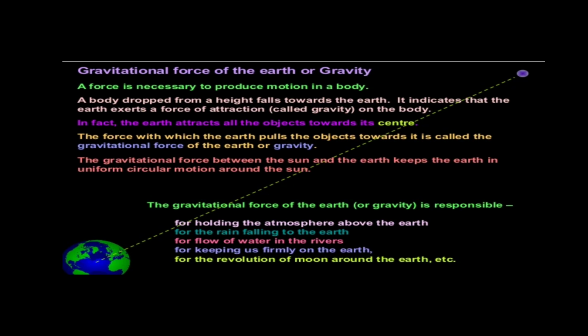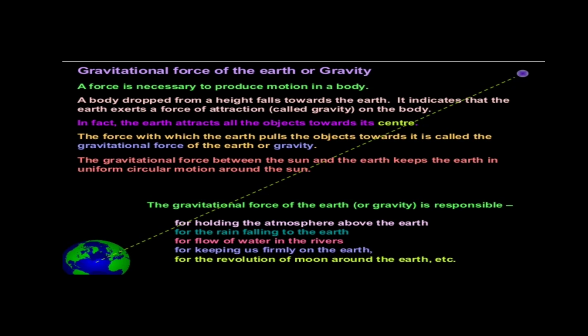So here is the definition. You can write this down or memorize it: the force with which the earth pulls the object toward itself is called gravity or gravitational force.